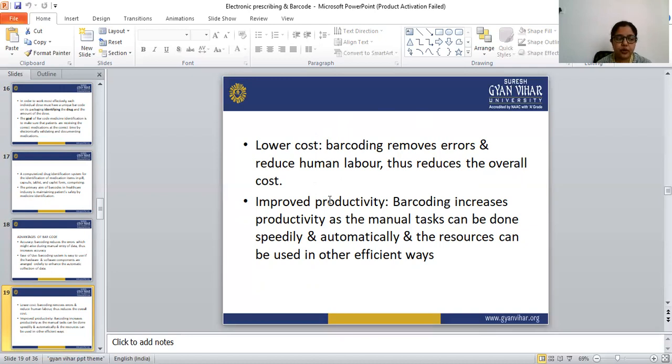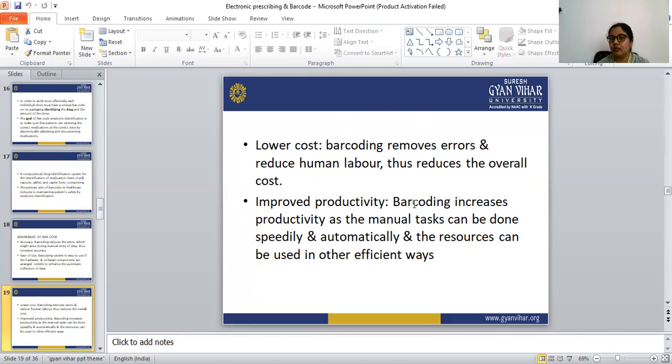Next is improved productivity. Barcoding increases productivity, as manual tasks can be done speedily and automatically.